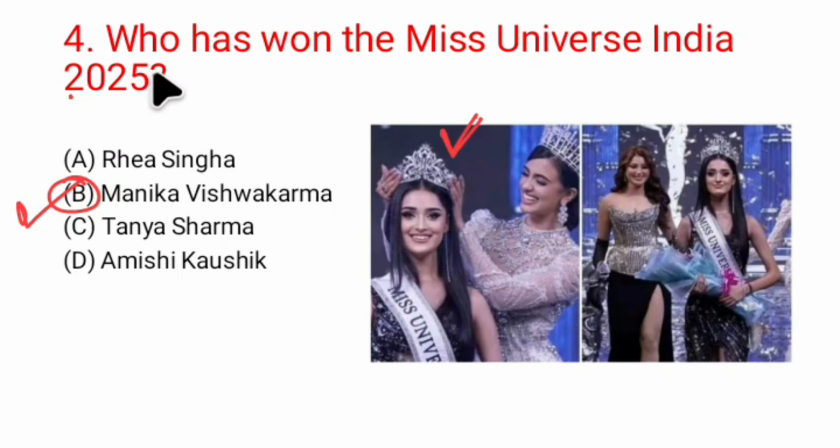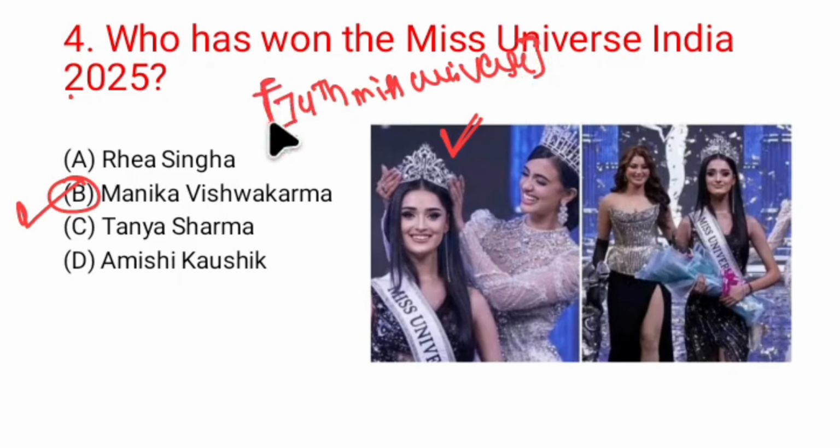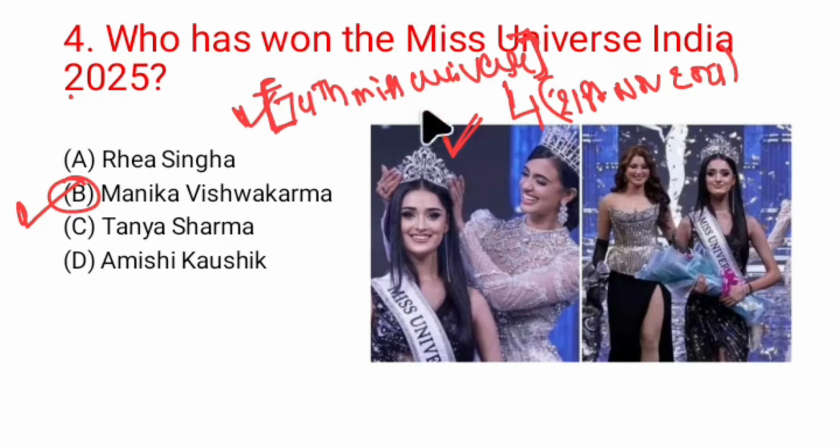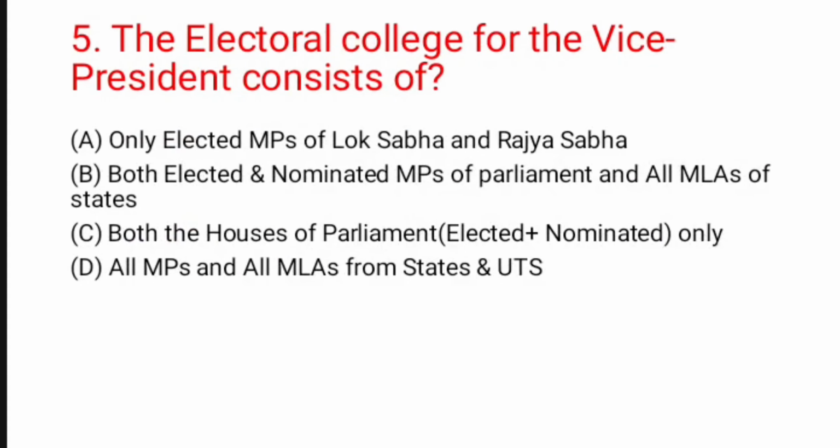Because of this win, she got the opportunity to participate in the 74th Miss Universe, which is going to be held on 21st November 2025. So remember, Manika Vishwakarma from Rajasthan won Miss Universe India 2025. Therefore option B is the correct option for question number 4.